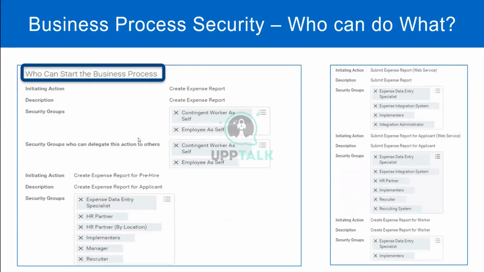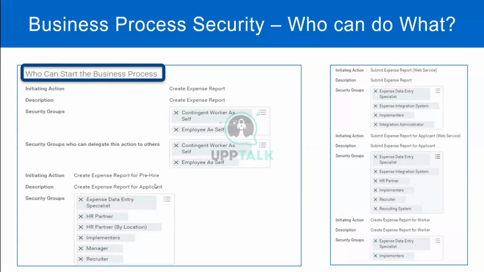Okay, so there are multiple ways to start the business process, just like we saw in the hire business process as well. It has this huge section called Who Can Start the Business Process. Now take a look at this. We are talking about the expense report business process. Can you tell me who can start the business process by the action create expense report? Who all are allowed to create an expense report?